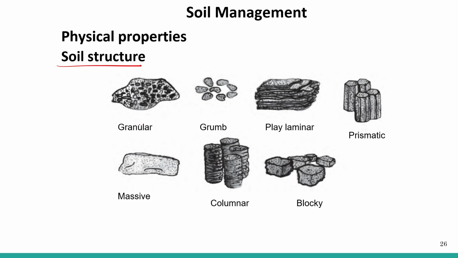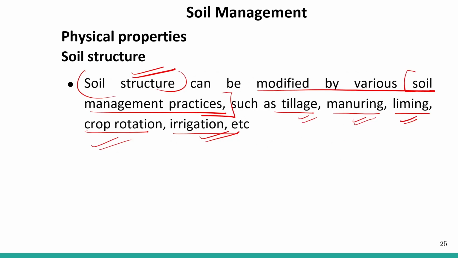Just now we have discussed granular, you can see the shape, crumb, platy, laminar, prismatic, massive, columnar and blocky. These are the aggregates of the sand, clay and silt, and this can be modified by different soil management like tillage, crop rotation, and also liming and manuring.